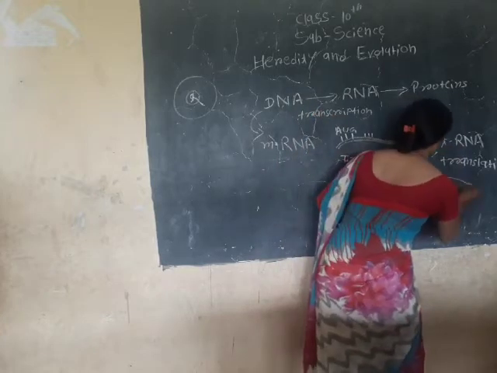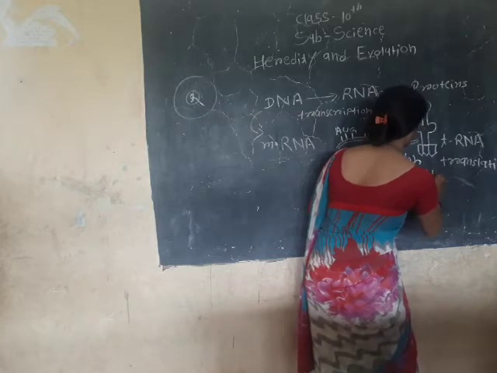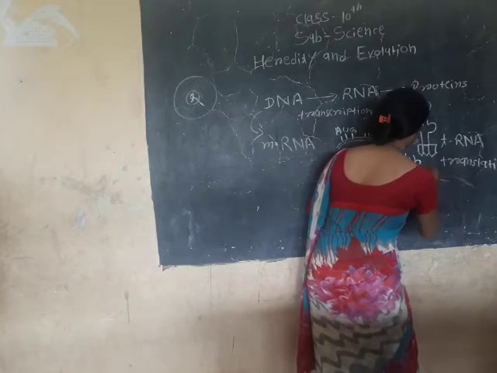See again, what is the complementary sequence of mRNA?